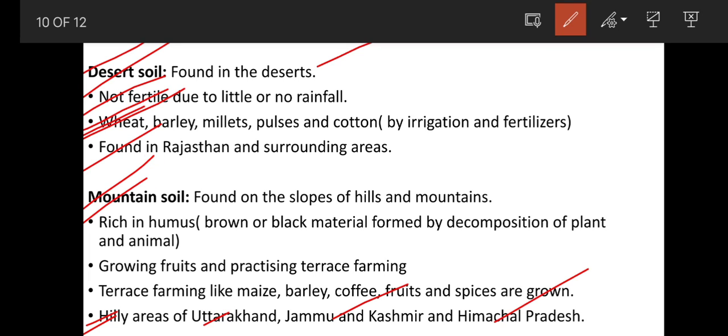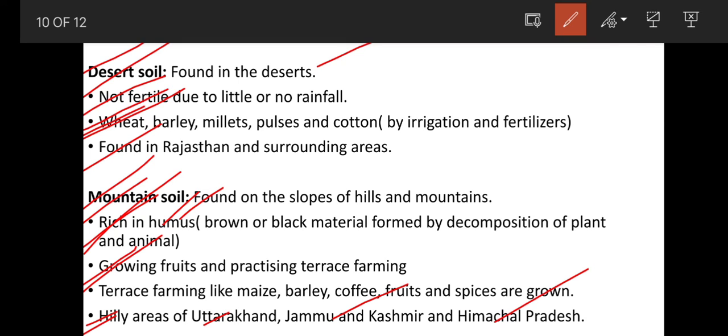Next, mountain soil. Also we have discussed mountain soil. Mountain soil is found on the slopes of hills and mountains. Mountain soil is rich in humus, means when the plant and animal remains get buried in the soil, in the slopes of hills and mountains, when they get decomposed, brown or black material is formed by the decomposition. That brown or black material is known as humus.